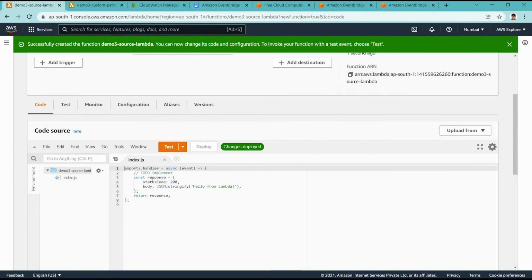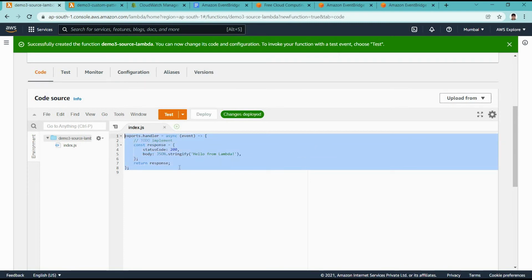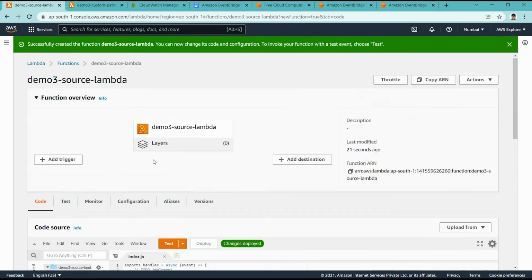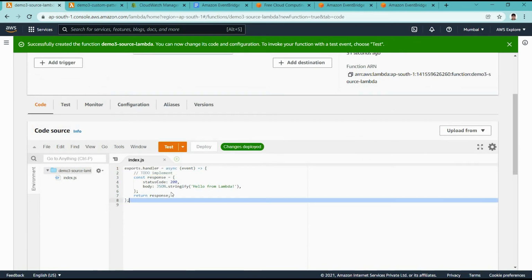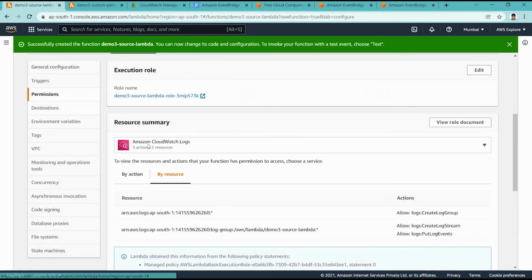So for this demo3 source Lambda, what we will do is, logically, by using the AWS SDK for EventBridge, put an event on the EventBridge bus, and it will auto-trigger the second Lambda. Okay, source to target Lambda call. We want to put an event on EventBridge, but by default this Lambda function only has permission for CloudWatch logs, right?